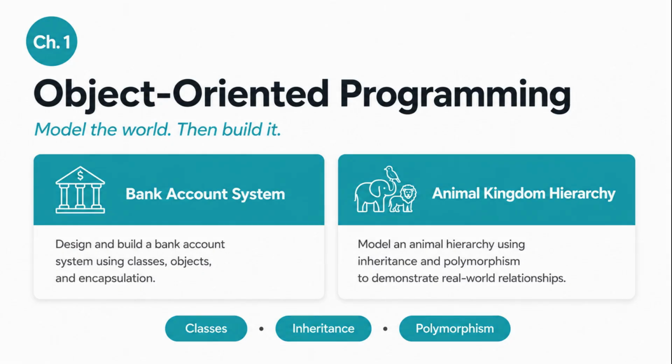We open with one of the most important ideas in all of software development: object-oriented programming. Chapter 1 teaches you to model the real world in code, using classes, objects, inheritance, and polymorphism. You'll build a full bank account system and an animal kingdom hierarchy.